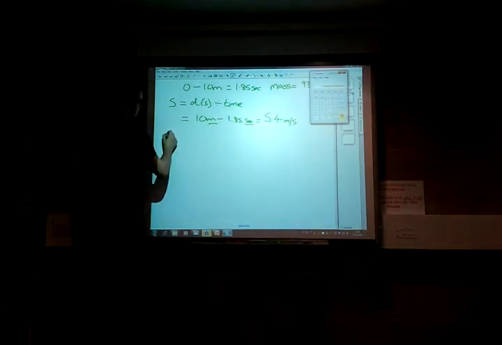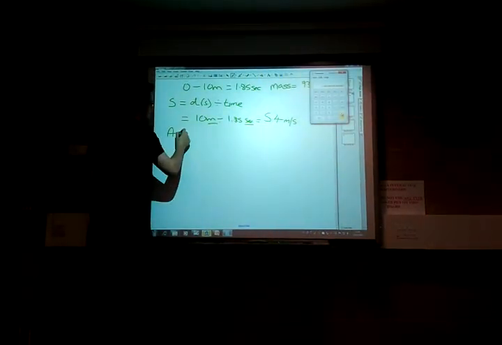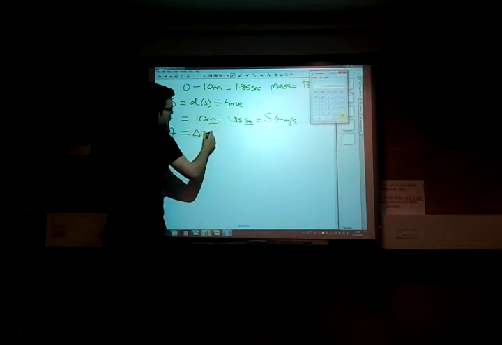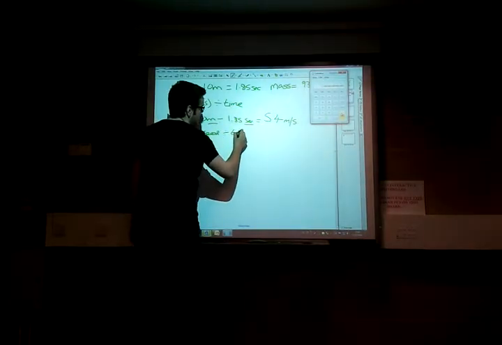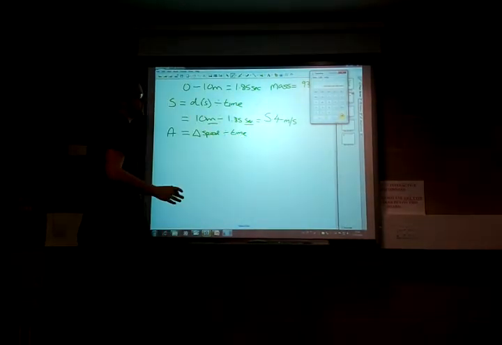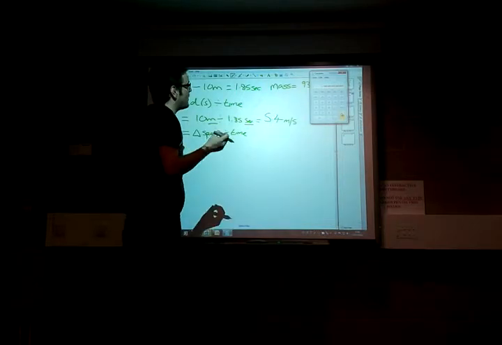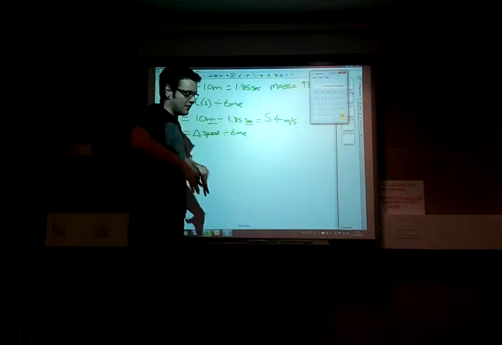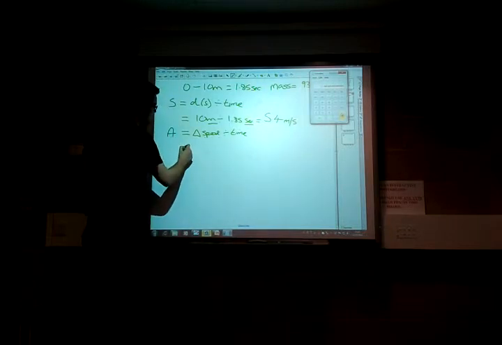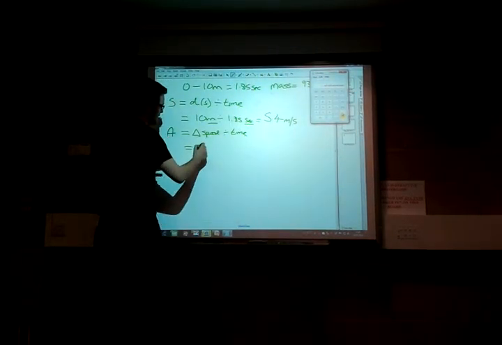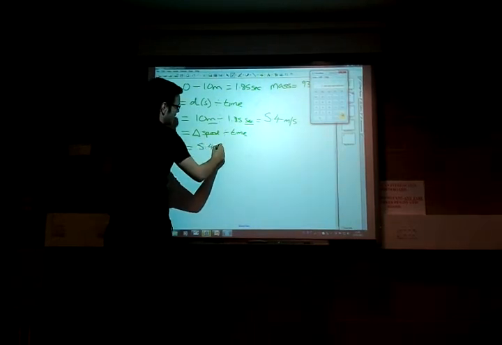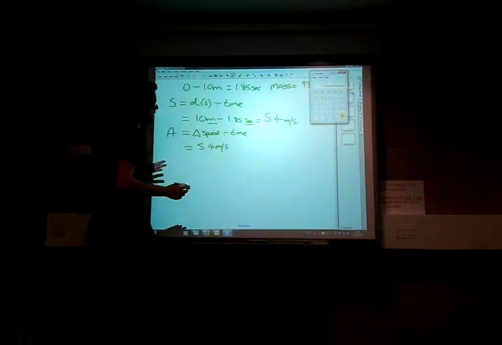So what we need to work out now is his acceleration. His acceleration, if you remember, is the change in speed divided by the time taken. So his change in speed, we're assuming that he's going from 0, so he's starting from a standstill. Therefore his change in speed is from 0 to 5.4 metres per second, so the change in speed is 5.4 metres per second.